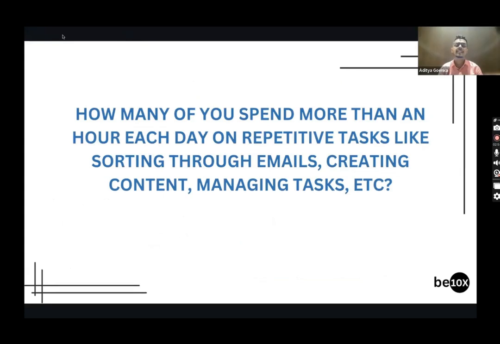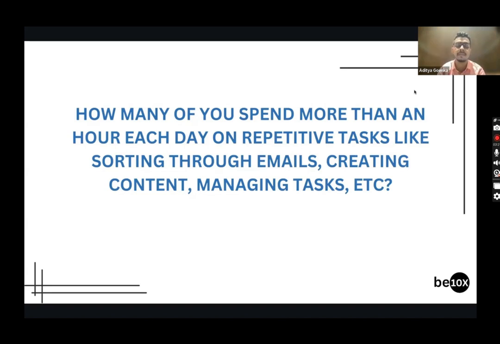How many of you spend more than an hour each day on repetitive tasks like sorting through emails, creating content, managing your day-to-day tasks? Me. More than an hour. From today onwards, let me promise you something. You won't need to do that if you follow everything that I'm going to be teaching you.